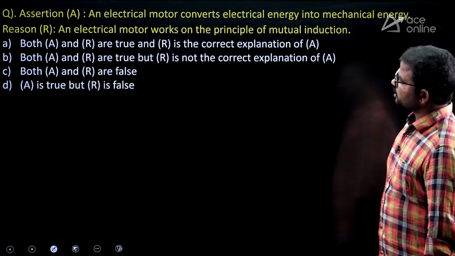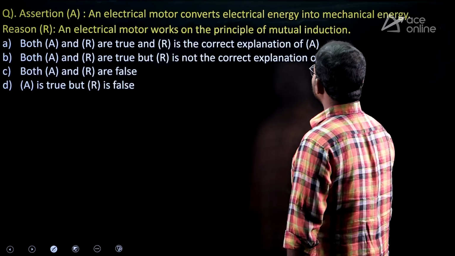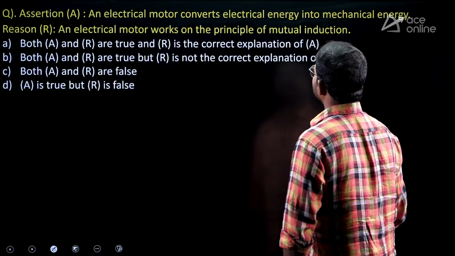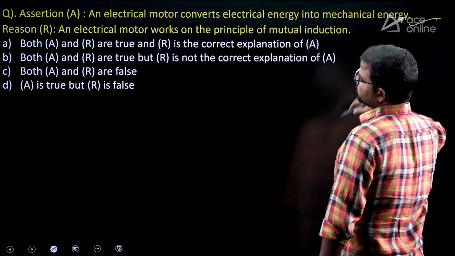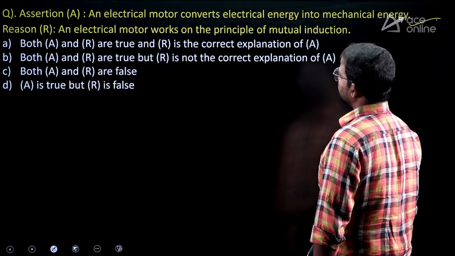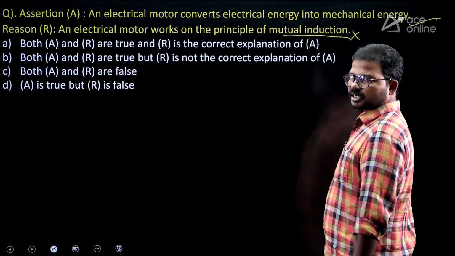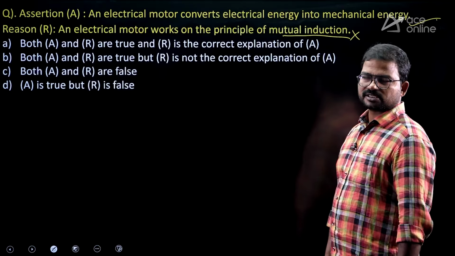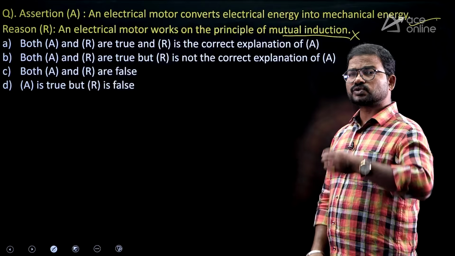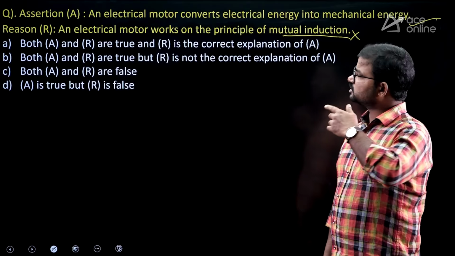Next one, an electric motor converts electrical energy into mechanical energy. Of course, it is the correct statement. Next, what about the reason? Electric motor works on the principle of mutual induction. Actually, mutual induction is not correct here. Mutual induction concerns transformers, but not here.